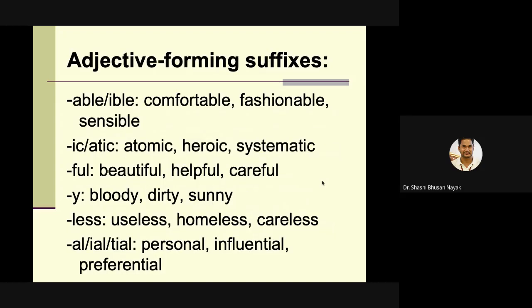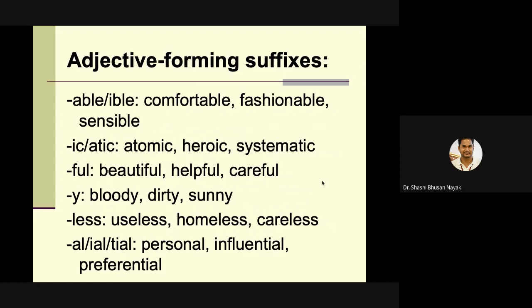Then adjective forming suffixes. Example, suffixes like ABLE or IBLE: comfortable, fashionable, sensible. Then IC or ATIC: atomic, heroic, systematic.